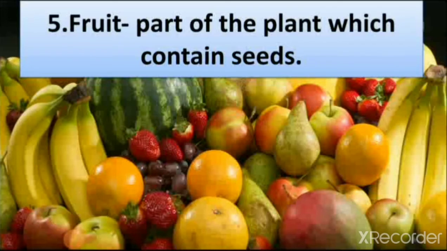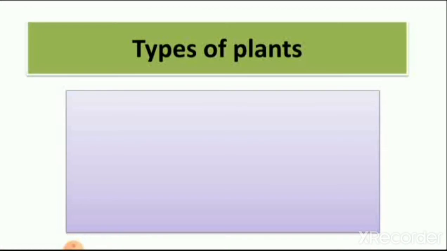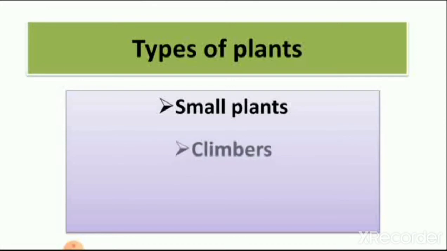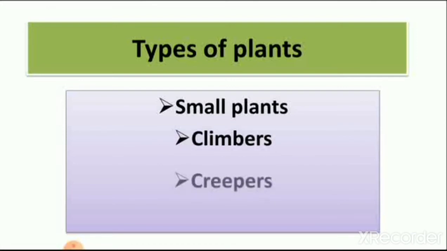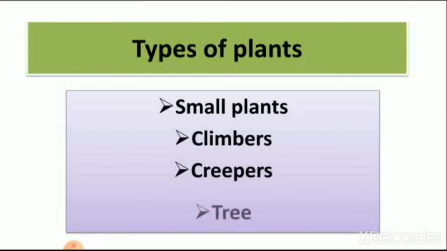In this lesson, we also learn that vegetables are also fruits of the plant, like brinjal, tomato and many others. Then we learn about types of the plant: small plants, climbers, creepers and trees.